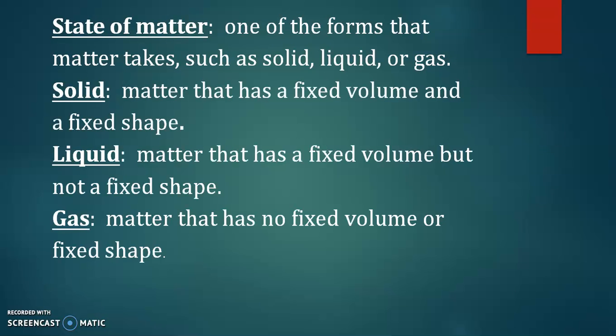Now we have to see the state of matter. The state of matter is one of the forms that matter takes, such as solid, liquid and gas. A solid is matter that has a fixed volume and fixed shape. A liquid is matter that has a fixed volume but not a fixed shape. A gas is matter that has no fixed volume or fixed shape.